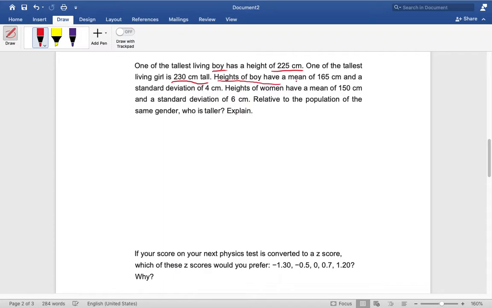Heights of boys have a mean of 165 centimeters, and the standard deviation for the boy is 4 centimeters. The tallest boy, my x value, x_b, is 225.